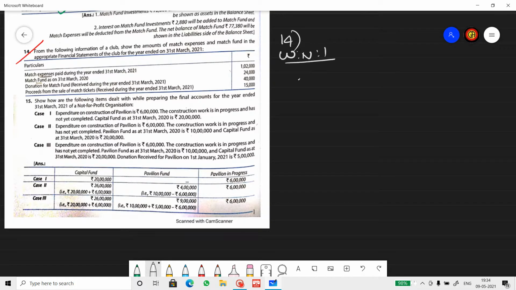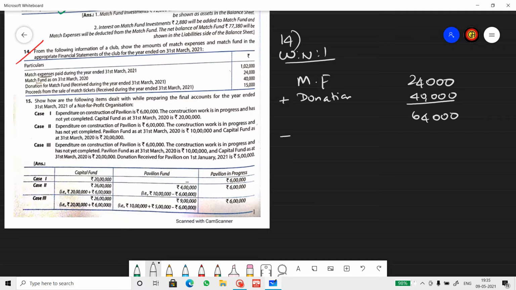Working note number 1. Match fund opening balance 24,000. Add donation, and that's 40,000. So we get 64,000.